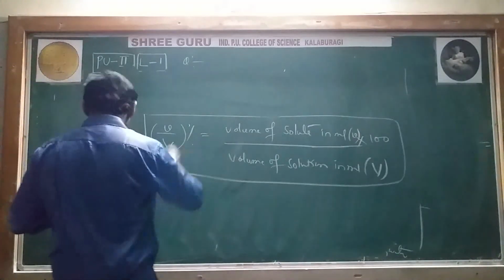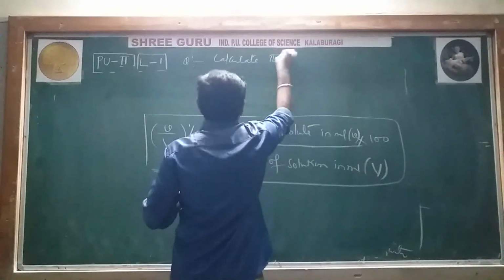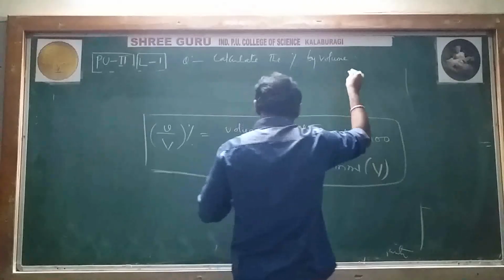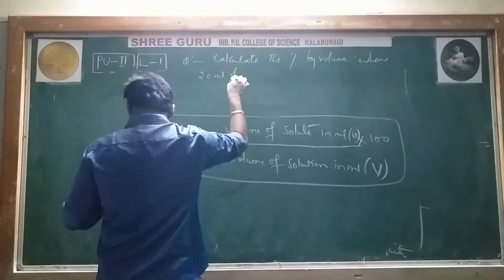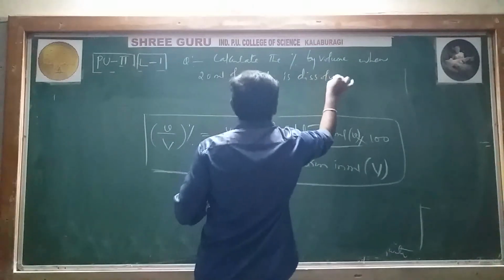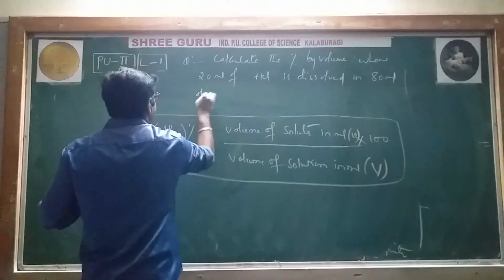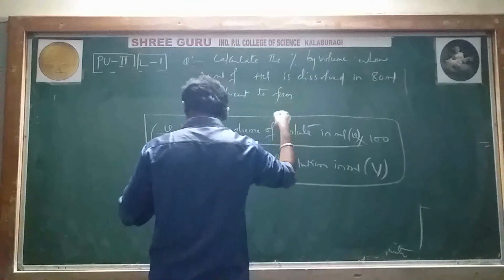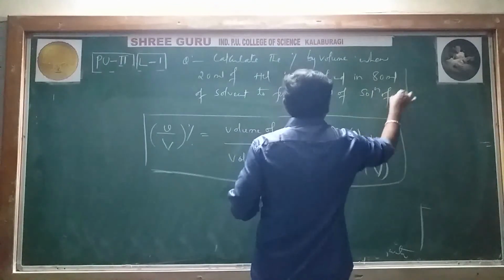Question: calculate the percentage by volume, nothing but volume percentage, when 20 milliliters of HCl is dissolved in 80 ml of solvent to form 100 ml of solution of HCl.